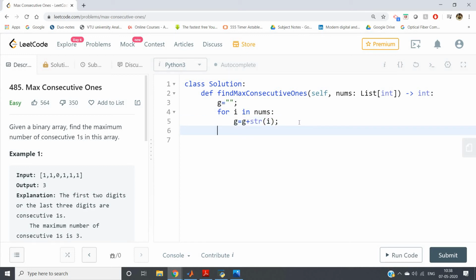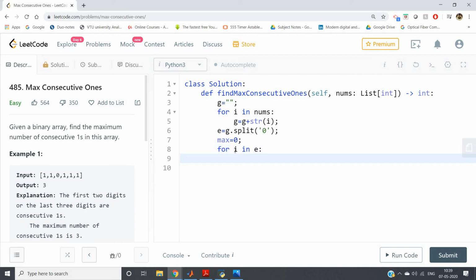Then, as I told you, we will treat 0 as the delimiter. So E equals g dot split, and we will split based on 0. Then we have to find the maximum length of the element present in the list, so we will traverse in the list: for i in E, where E is our newly created list.